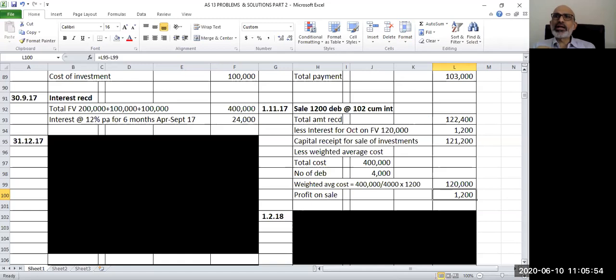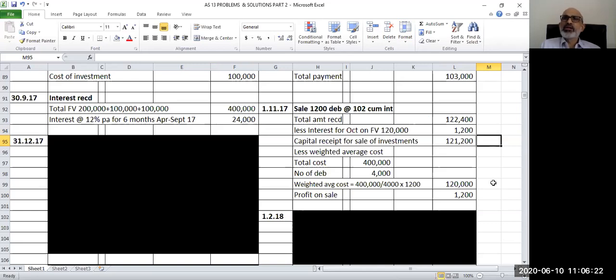How much will you credit to interest account? The amount of interest, which is 1,200. And what will be credited to investment account? It is the selling price of these investments, which is 1,21,200. So we will pass the entry: bank account debit 1,22,400, to interest 1,200, to investment account 1,21,200.